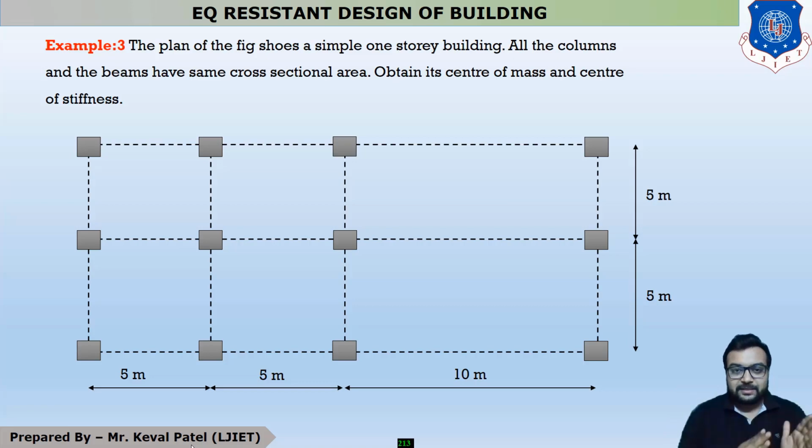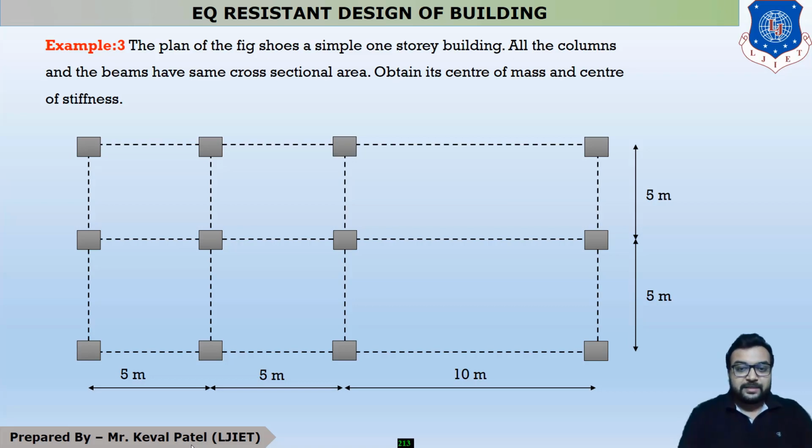So in the last lecture we discussed two examples: the first about uniform mass distribution, and example number 2 about non-uniform mass distribution. Now, let us start example number 3.